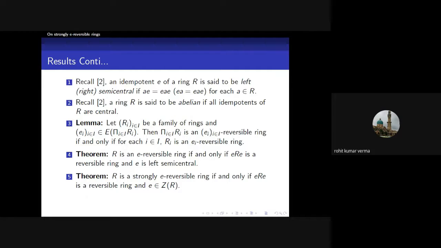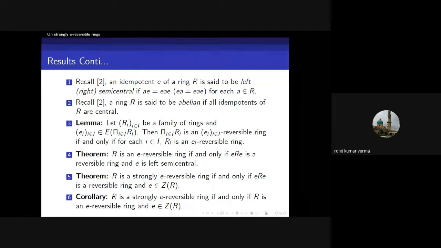Next, these are our main results. R is a strongly E reversible ring if and only if ERE is a reversible ring and E is an idempotent of the center of R. Next is a corollary. R is a strongly E reversible ring if and only if R is an E reversible ring and E is an idempotent element of the center of R.